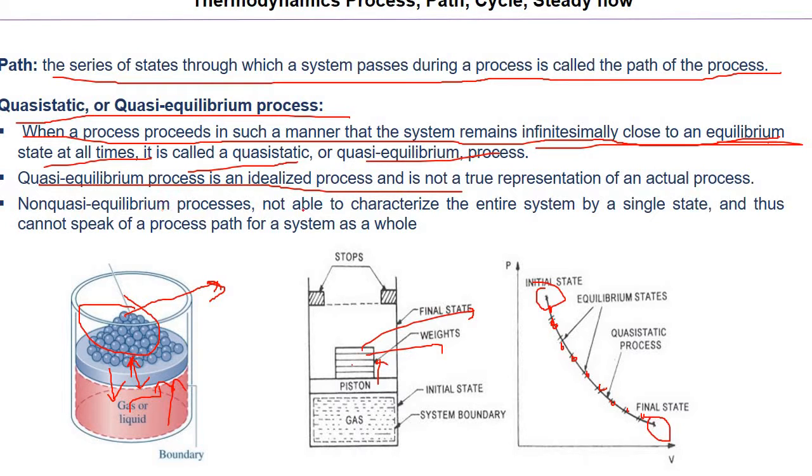A non-quasi-equilibrium process is not able to characterize the entire system. If the process is non-quasi in nature, then we don't know how the initial state has come to the final state. It may have come like this, it may have come like this also. So we don't know how it has come. To understand, we should know the trace through which it has gone from the initial to the final state.